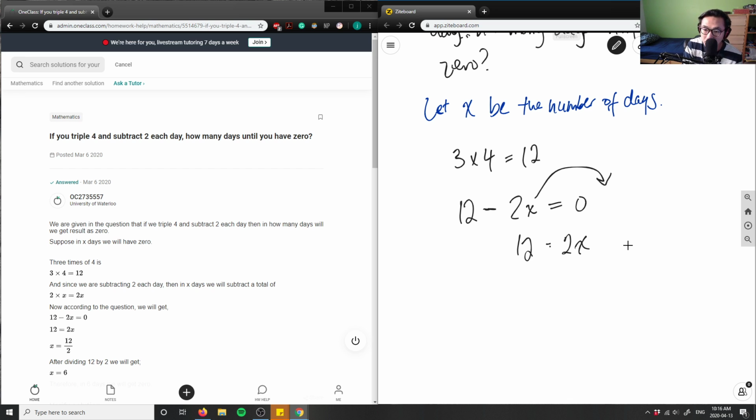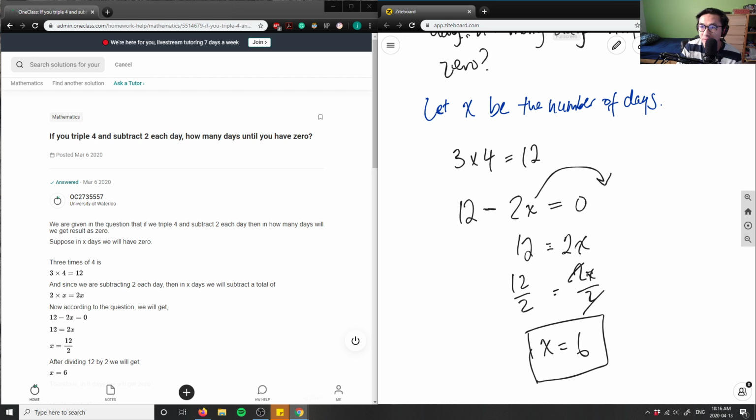So 12 equals 2x. And then I have 2x here. I want to get x alone by itself, and it's 2 times x. So I'm going to do the opposite operation and divide, right? I'm going to divide both sides by 2, which means 12 divided by 2 equals, and then 2x divided by 2. These two just cancel out, right? So I'm just going to be left with x equals 12 divided by 2, which is 6. So that's going to be our answer, right?